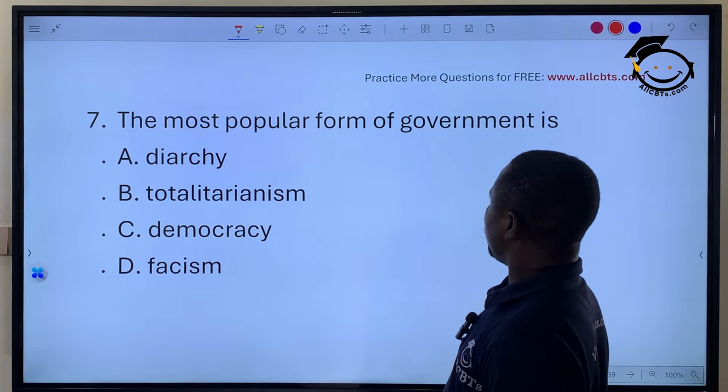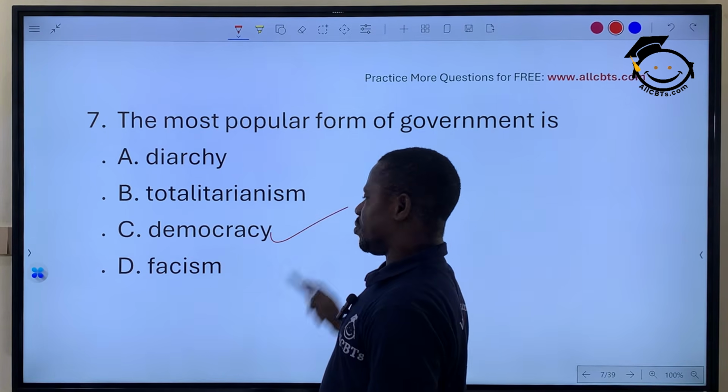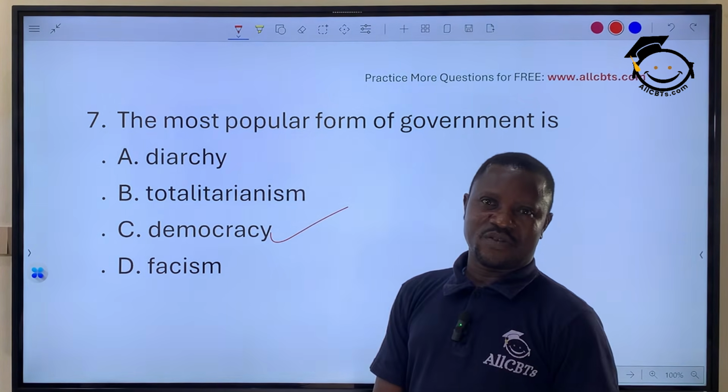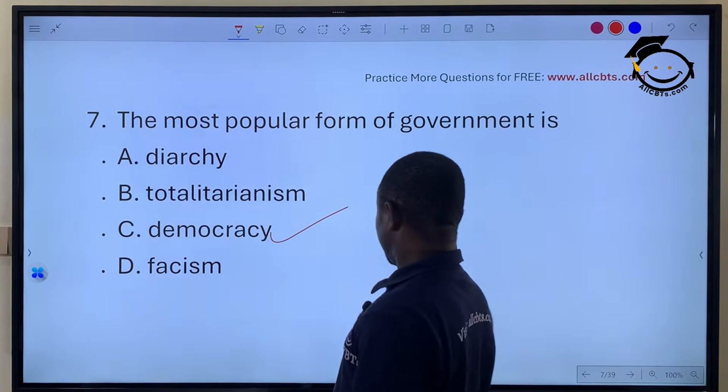The most popular form of government is, of course, everybody will say democracy. That is the most popular form of government at the moment. All right? Very well.